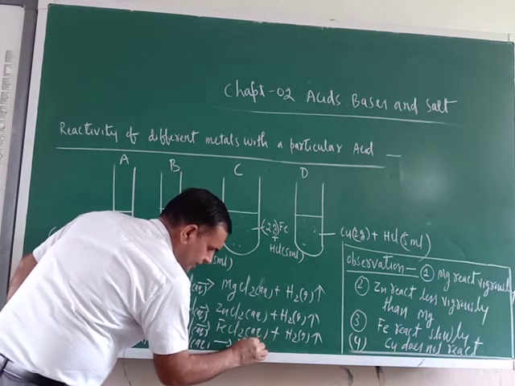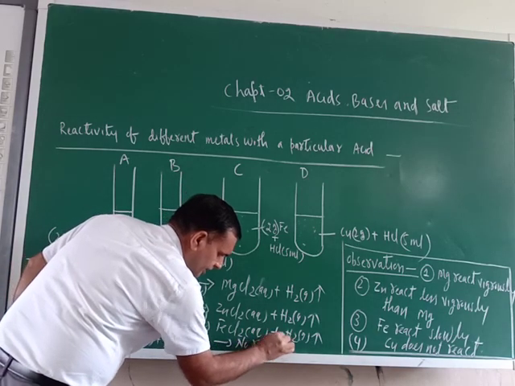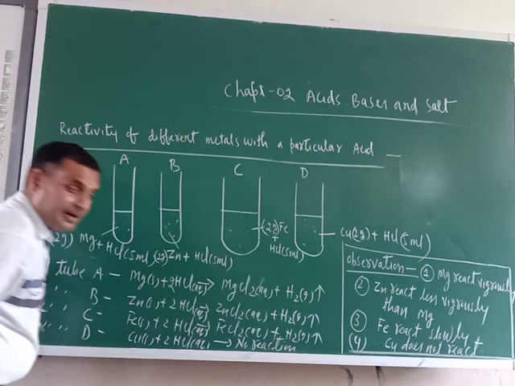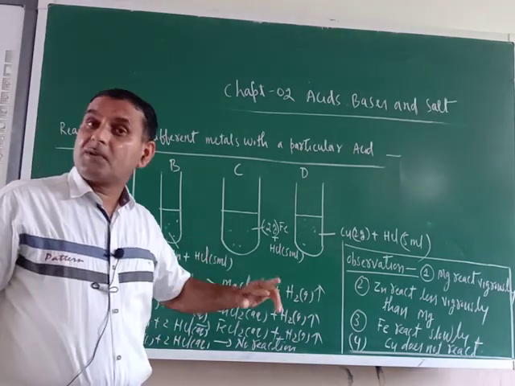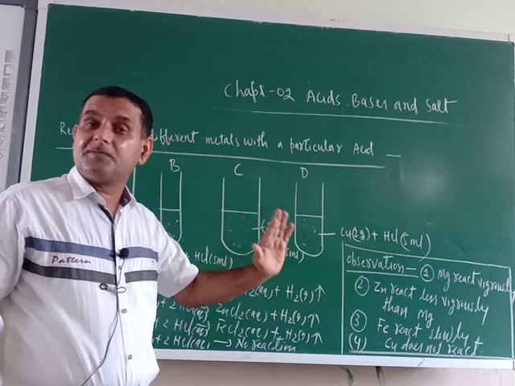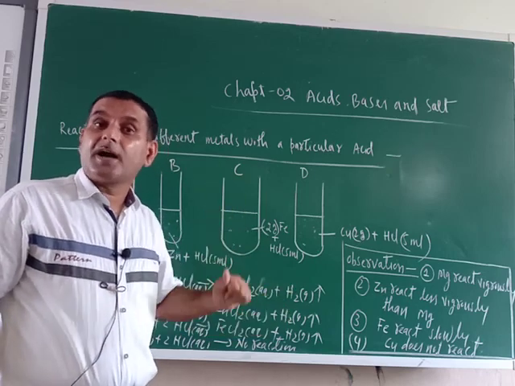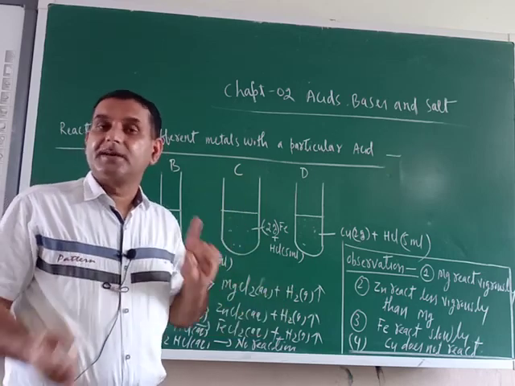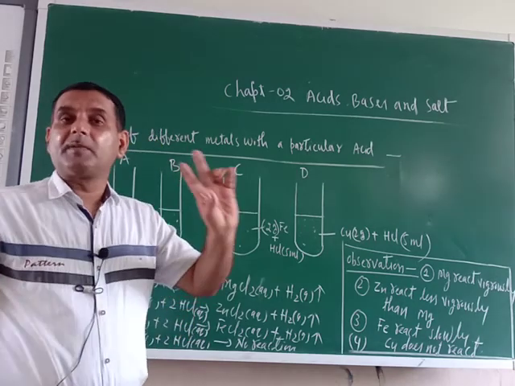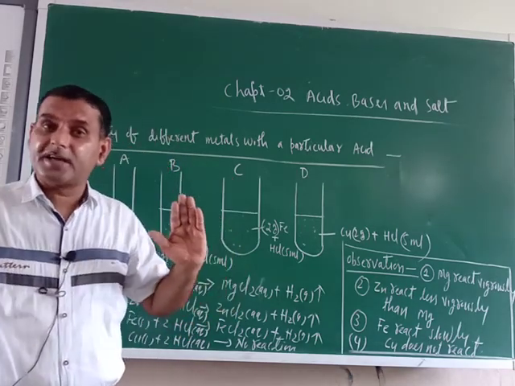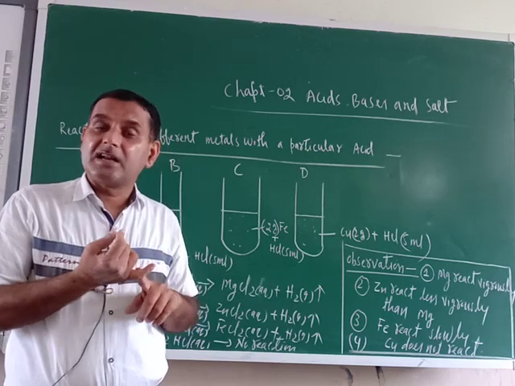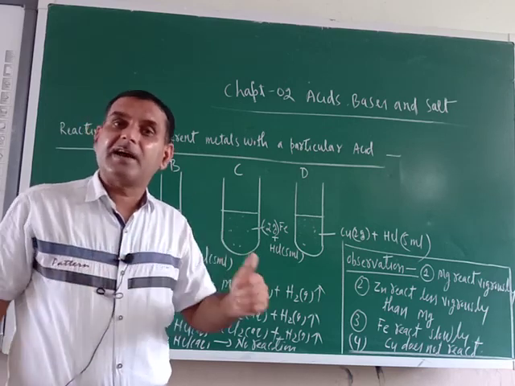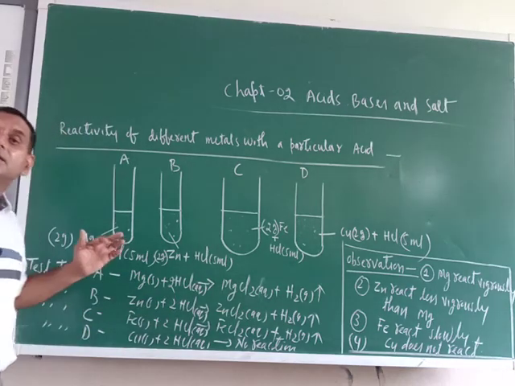Here what is there? No reaction. No reaction. Always remember, metals which are placed below hydrogen in the reactivity series do not react with dilute acids. Just see, how many metals are placed below hydrogen in the reactivity series? Copper, gold, silver, platinum. That is why they do not react with the acids.